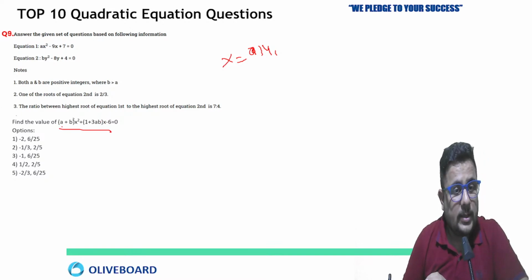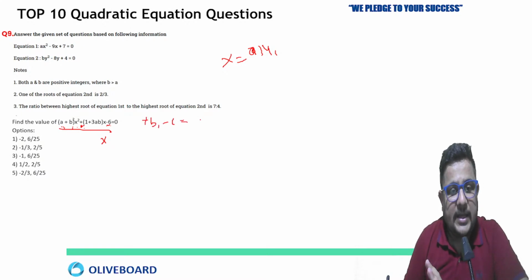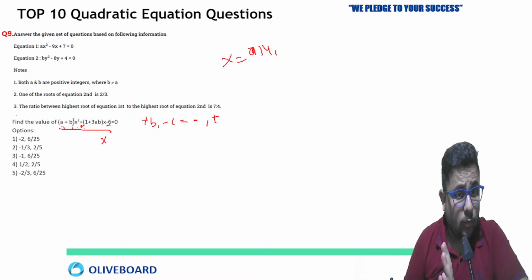Now clear. (a+b)² x² + (1+3ab) x − 6 = 0. You already know a and b, so you have to find the value of x, both roots. Here b is positive and c is negative, so the larger value will be negative and the smaller one will be positive in this case. Now a + b is 5, so 5 squared is 25.